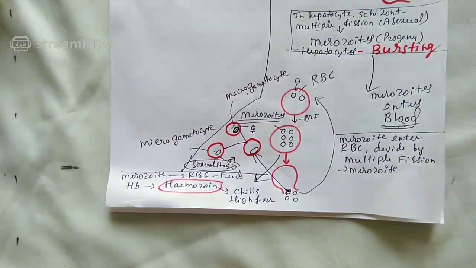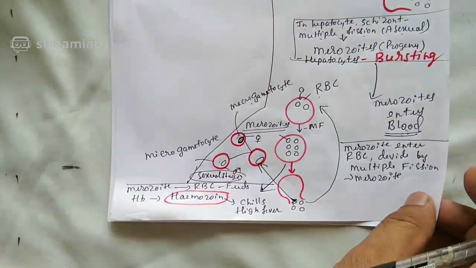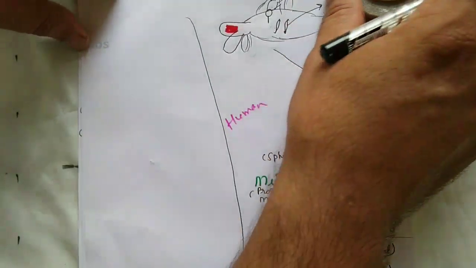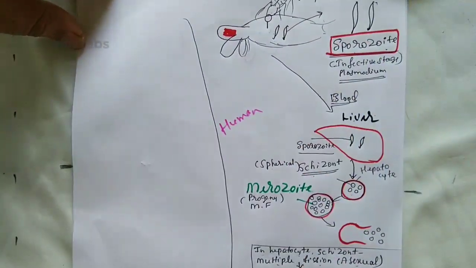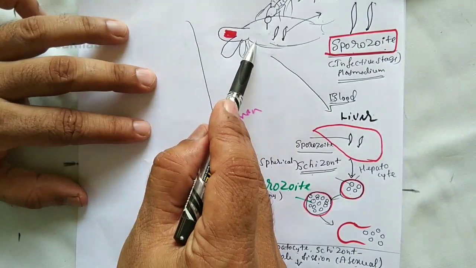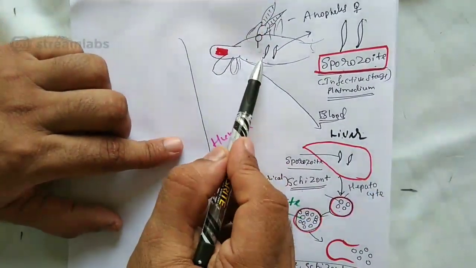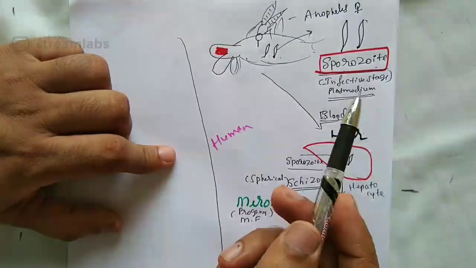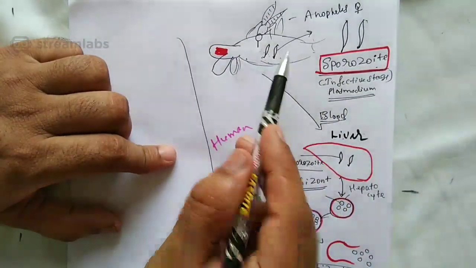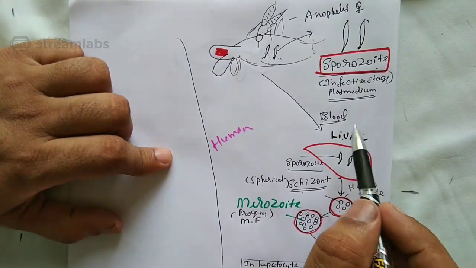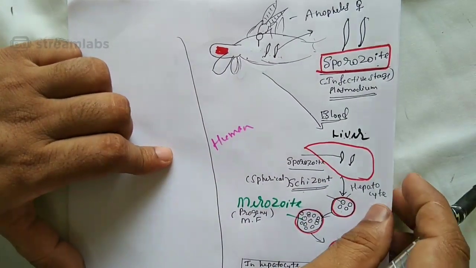I have to repeat all this once again, otherwise you will be confused. See once again. It is the person's body, and a mosquito has bitten, saliva is injected, and sporozoites enter the body. Sporozoites enter the liver through the bloodstream.